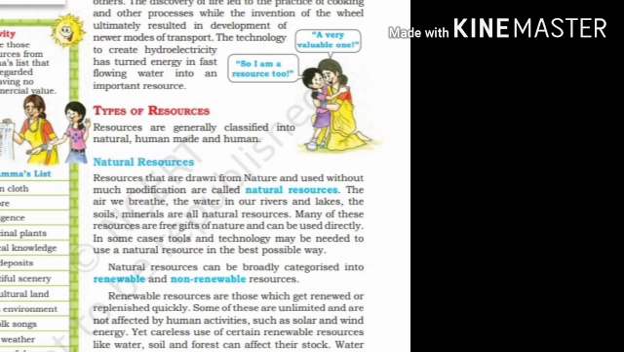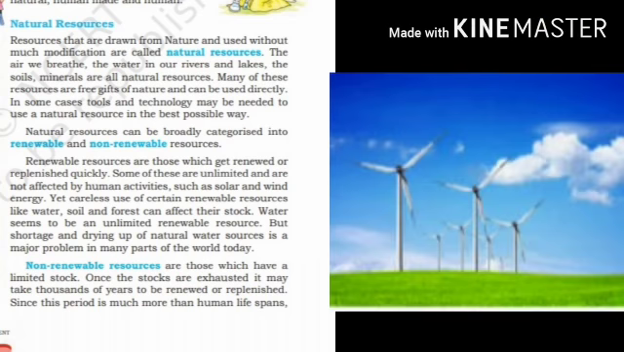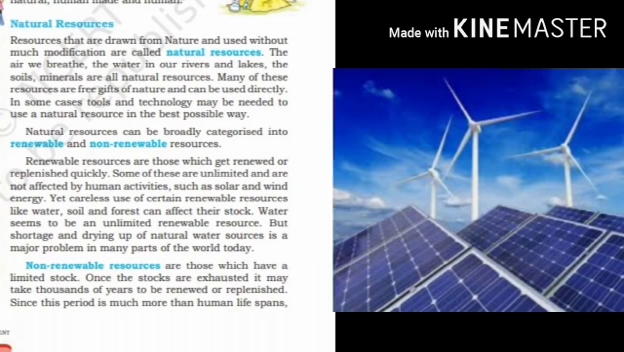Now we are going to see the classification of natural resources on the basis of exhaustibility. The first is renewable resources. Renewable resources are those resources which get renewed or replenished quickly. For example, solar and wind energy. These are unlimited and are not affected by human activities.